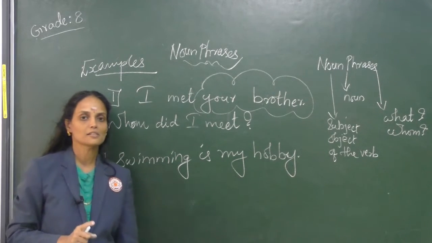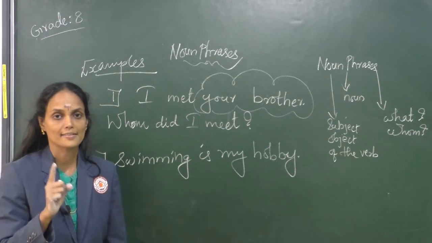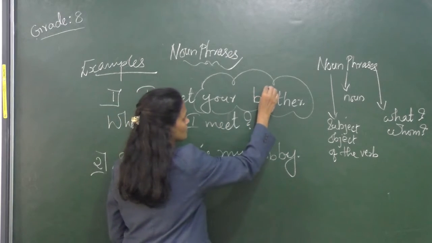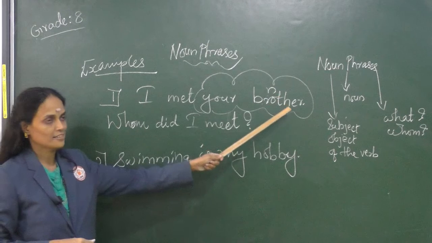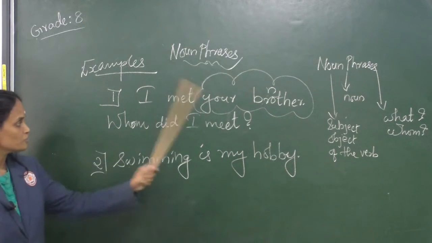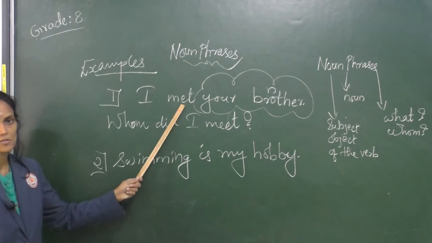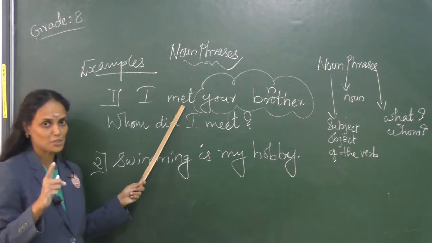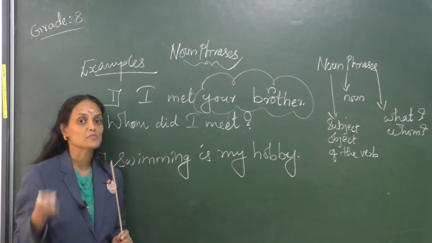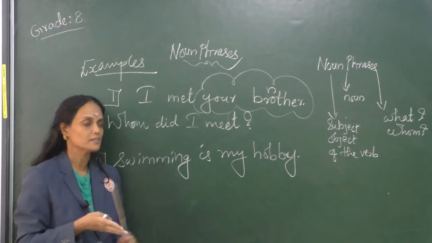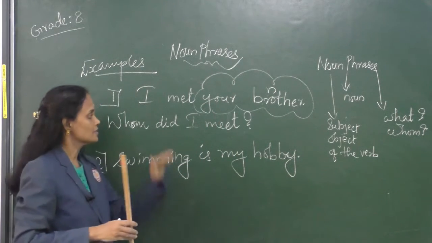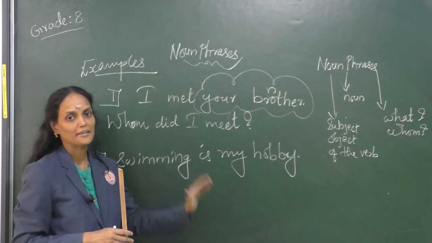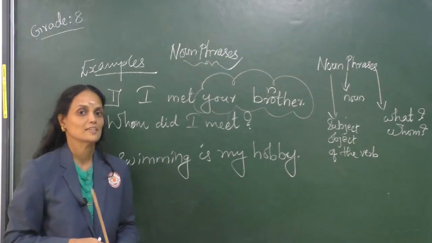And what is the condition? A noun phrase always has a noun. Brother is the noun here. And your brother functions as an object of the verb met here. That is the second condition. A noun phrase sometimes functions as an object. Yes, your brother is the object here. Fine. So this is the easiest way to identify a noun phrase in a sentence.